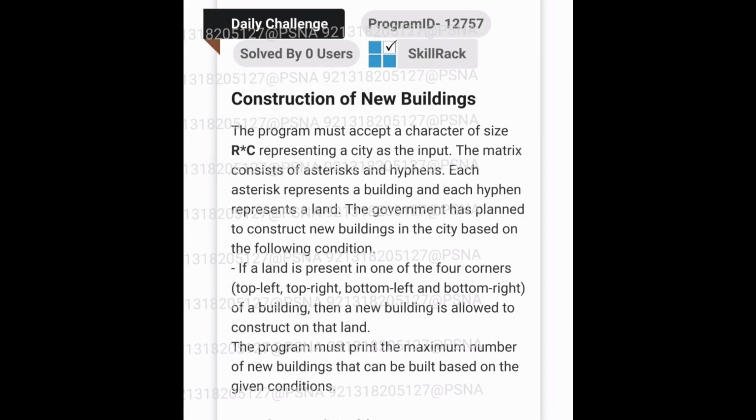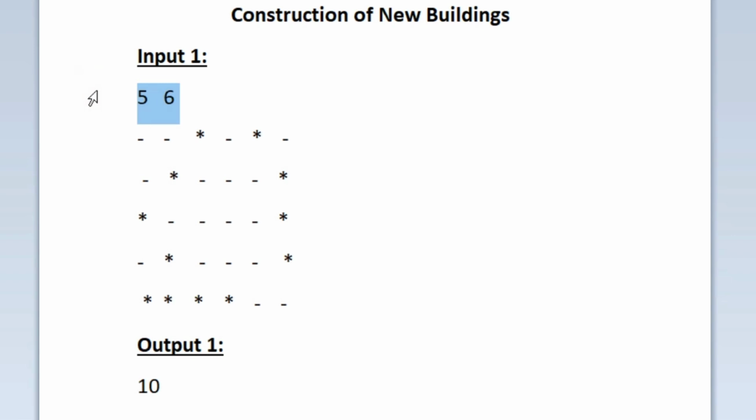This is the question asked in today's SkillTrack Daily Challenge. So in the first line of our input, we are given the values of R and C. And after that, we are given an R cross C character matrix which represents a city. And the character can be either a hyphen or an asterisk initially.